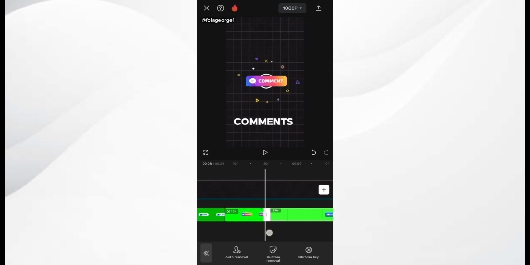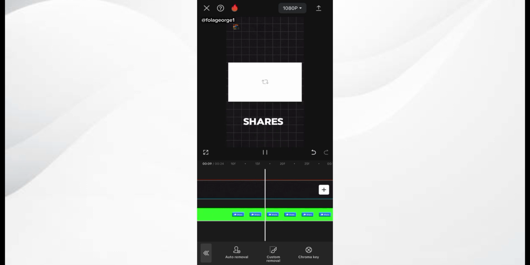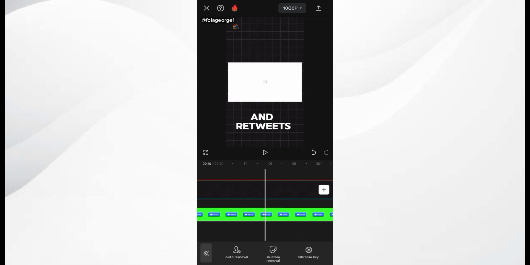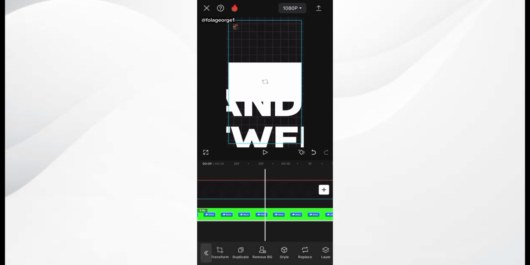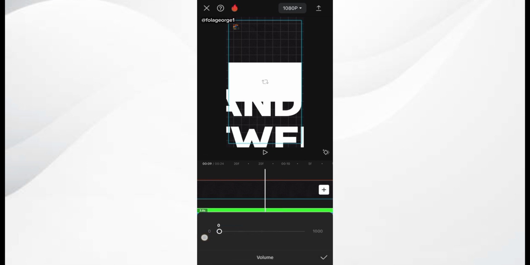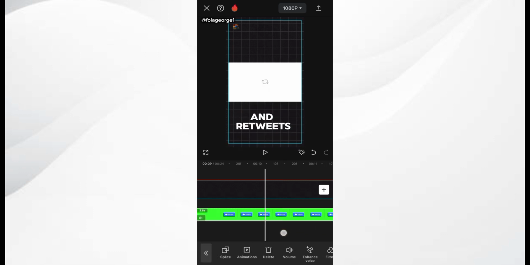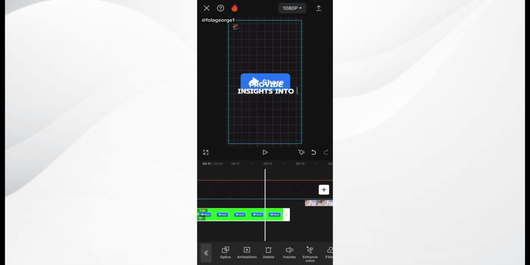Now I'm going to be making adjustments to the duration of the share animation. So I'm going to play this now so that I can know what I'm doing. Comments, shares, and retweets. It appears that the share animation has a background music. So I'm going to do away with that, click on its volume, then tune down the background music from the share animation.